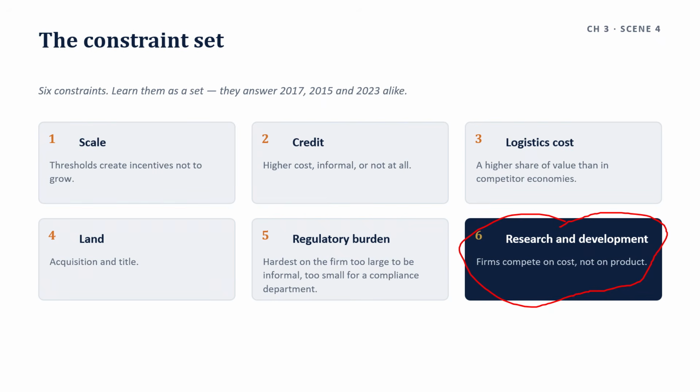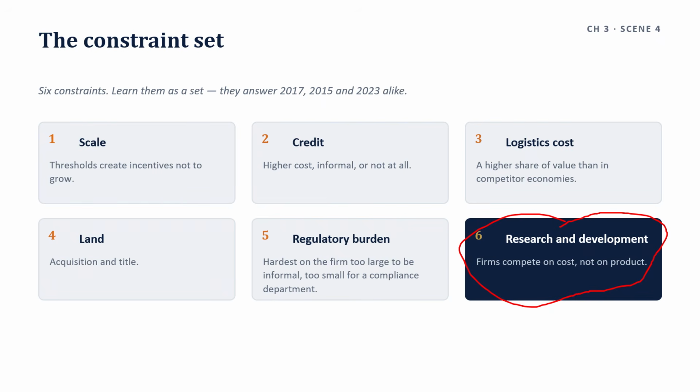From the Economic Survey 2025-2026 citing DST, India's gross expenditure on R&D is 0.64% of GDP, against South Korea at 4.91, United States at 3.48, and China at 2.43. And the business share of total R&D, India 41%, against South Korea 79, China 77, and the United States 75.